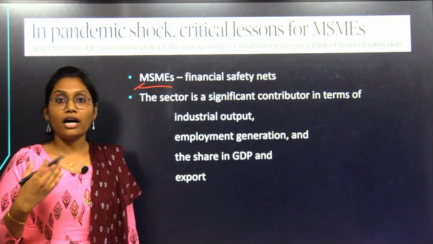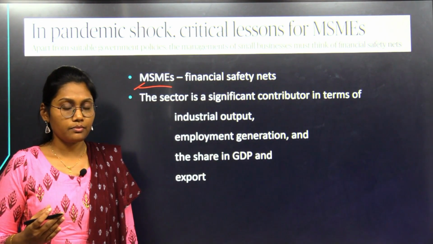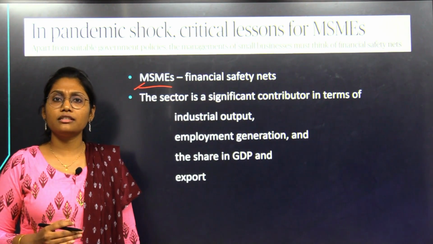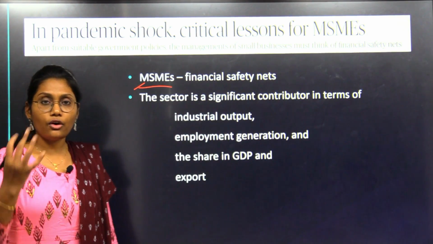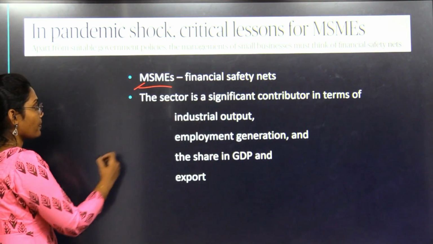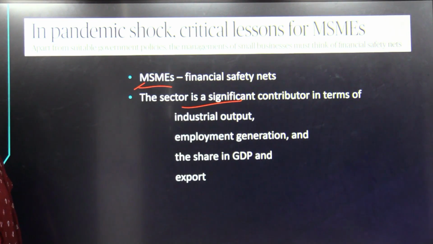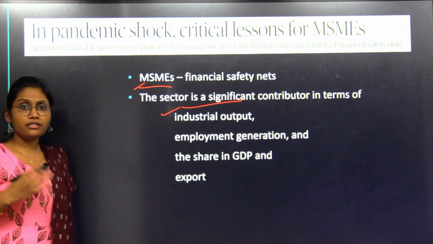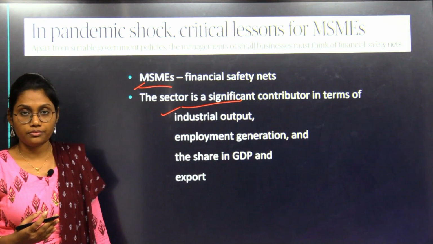And to our bad luck, MSMEs would be the worst hit in any economic crisis. Recently we have seen the pandemic crisis followed by the economic crisis. All these factors hit the MSMEs at the worst phase. The sector is a significant contributor in terms of industrial output, because in India the number of MSMEs is very huge.